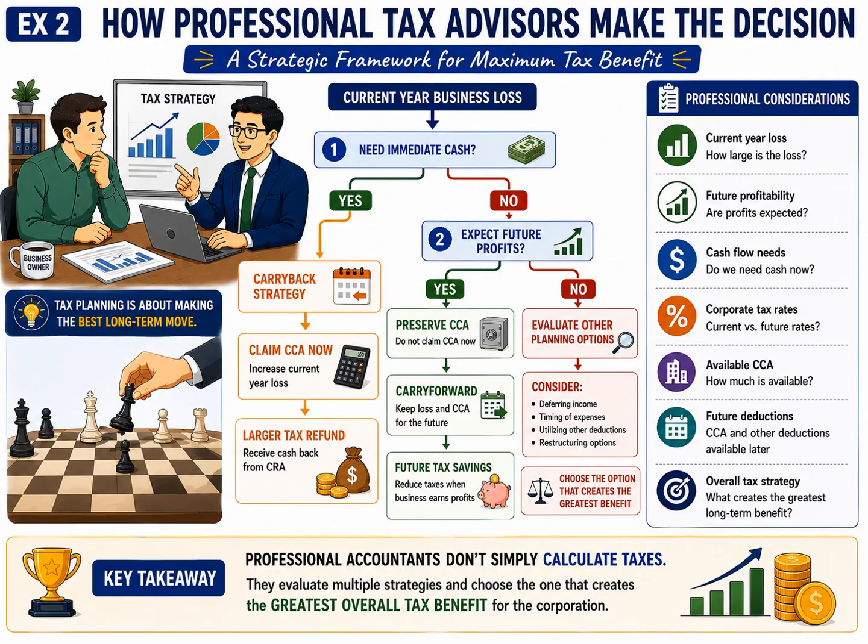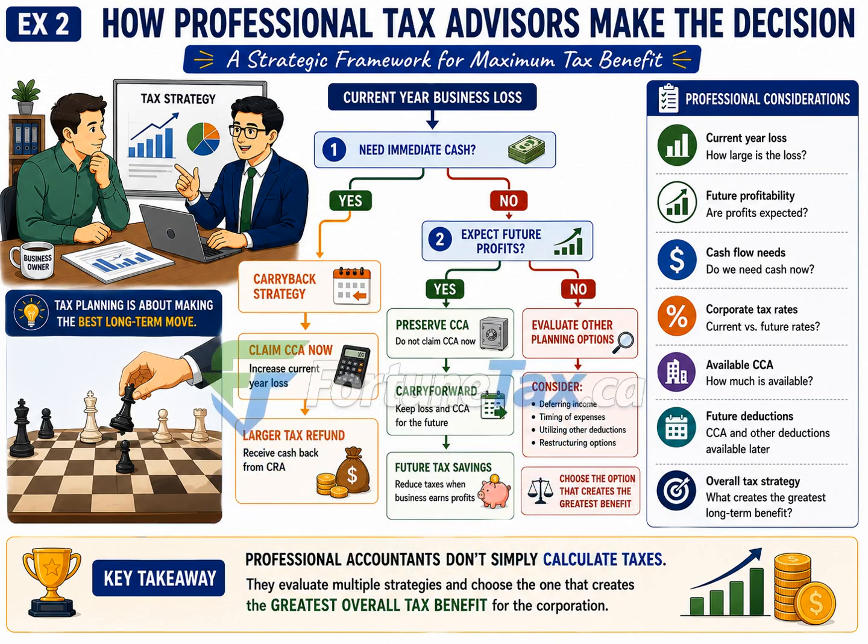A larger loss can then be carried back through Schedule 4 to prior profitable years, resulting in a larger tax refund from the Canada Revenue Agency. This approach is especially valuable for businesses that need additional cash flow. Receiving a tax refund today can provide working capital that helps support ongoing operations or future investments.